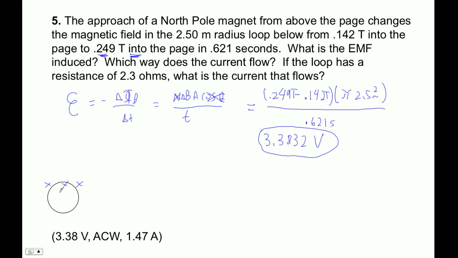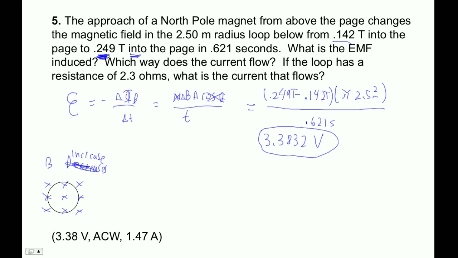So it's one of these things where we've got the magnetic field decreasing. Oh, no, B increases, sorry. It goes from this to this.